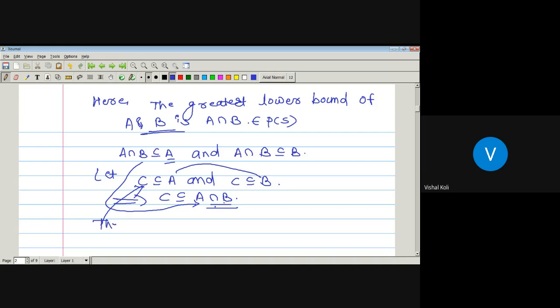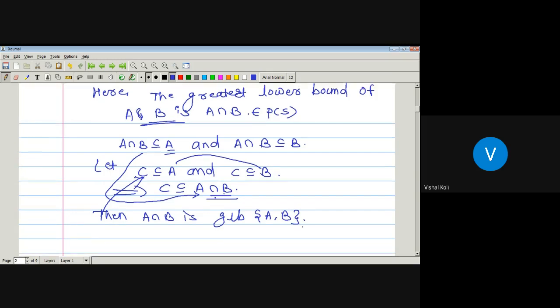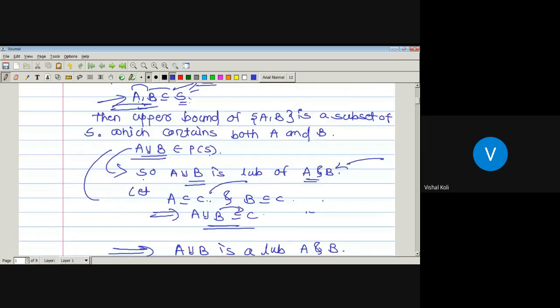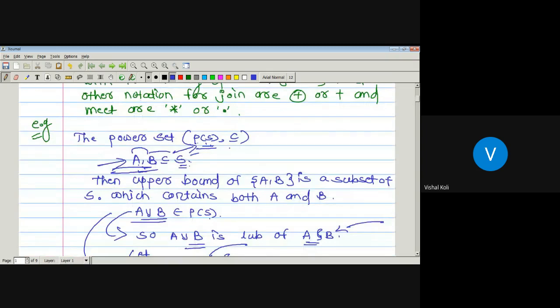Then A intersection B is the greatest lower bound of A and B. So, whenever the power set of S with inclusion relation is a poset, then it must be a lattice, since for arbitrary subsets A and B we have proved that it has a greatest lower bound and a least upper bound. So it is true for any two subsets belonging to the power set of S. So it is a lattice.